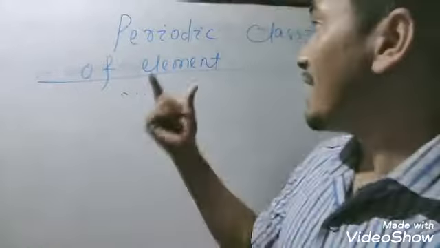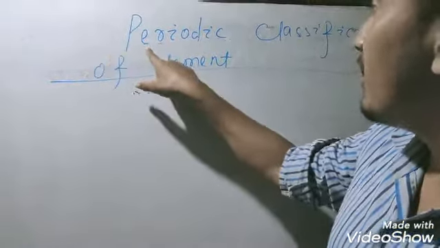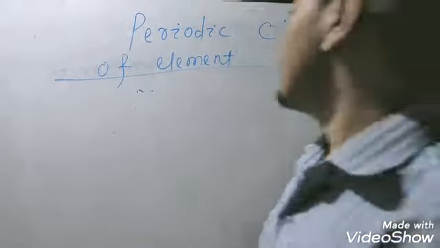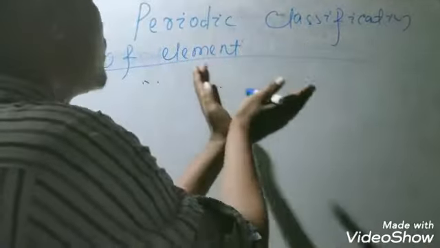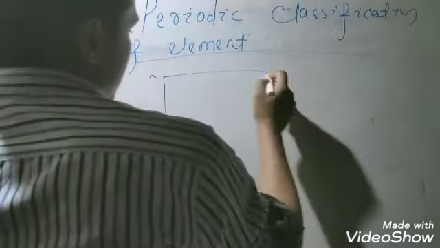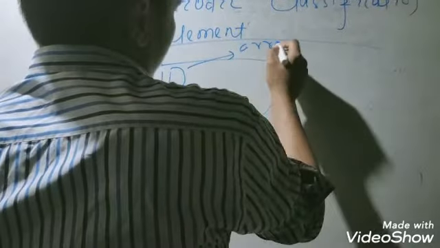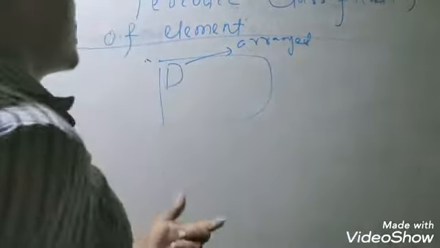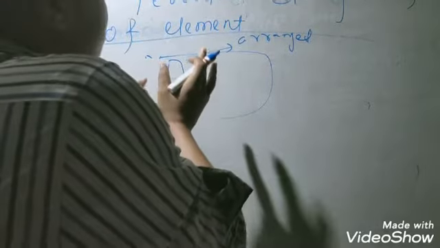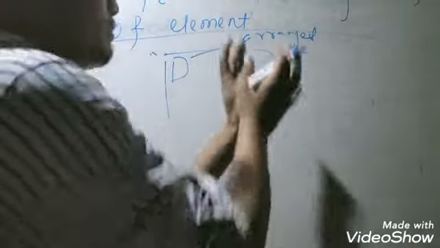Students, today I will teach you an important chapter of class 10 CBSE: periodic classification of elements. It means how we can classify the elements in a proper order or manner. Suppose we have some books. If these books are not arranged properly, we cannot find or identify them easily. So we have to arrange them in a proper manner.